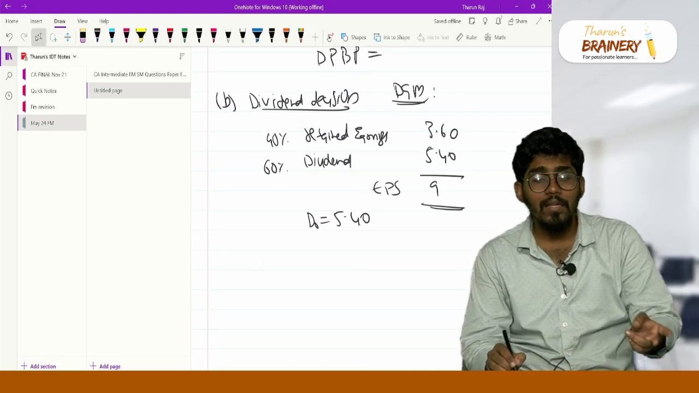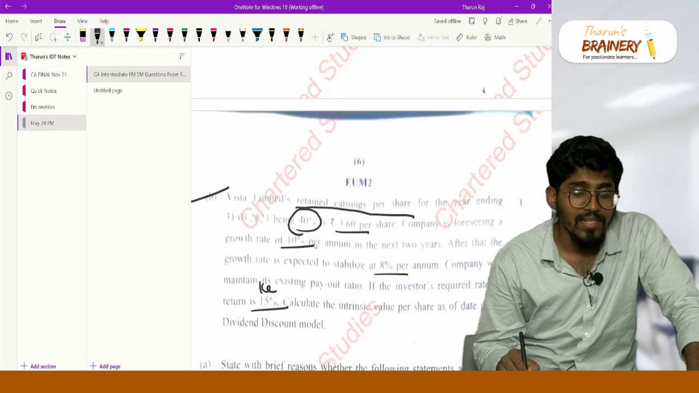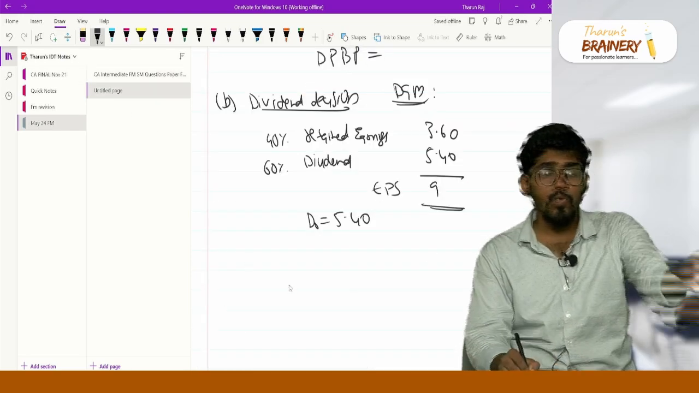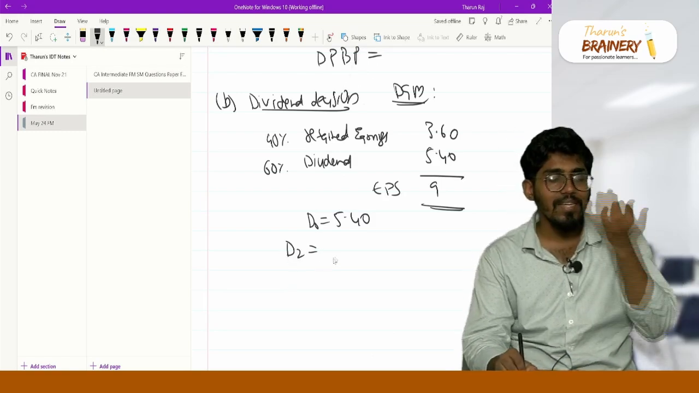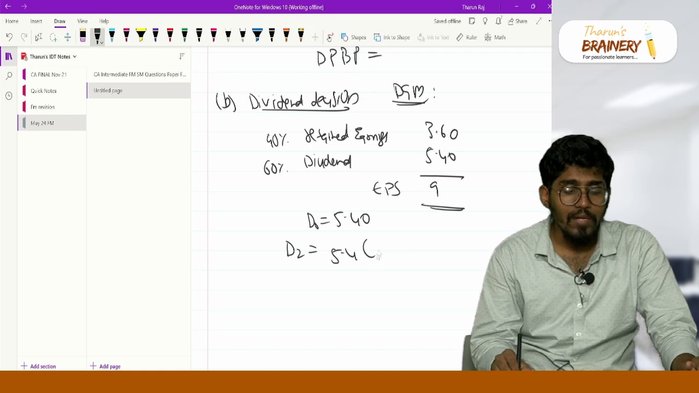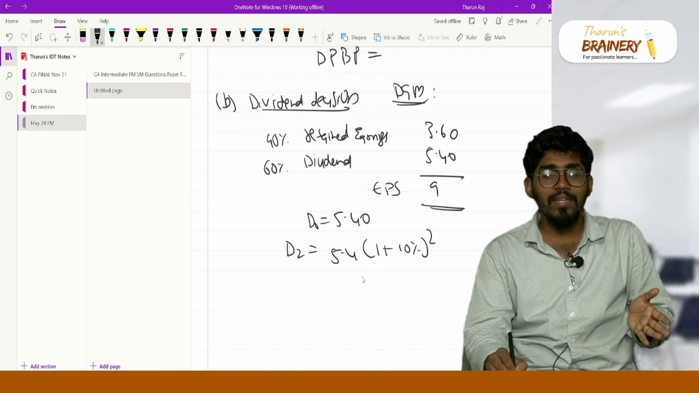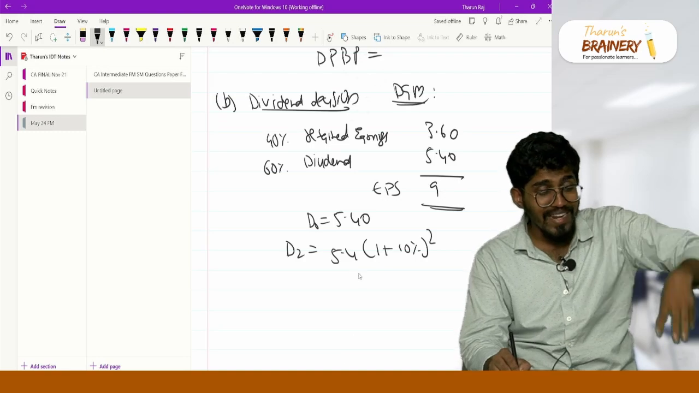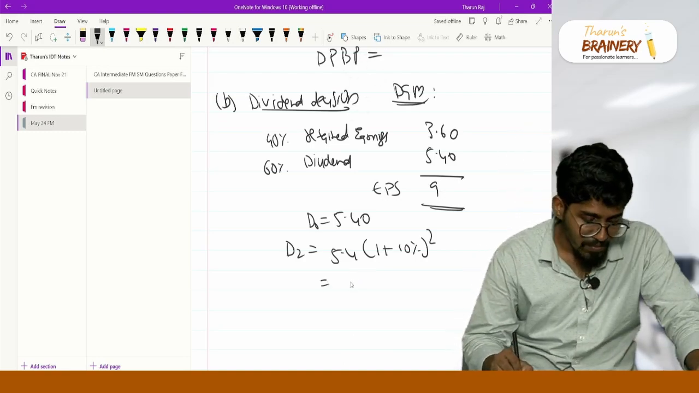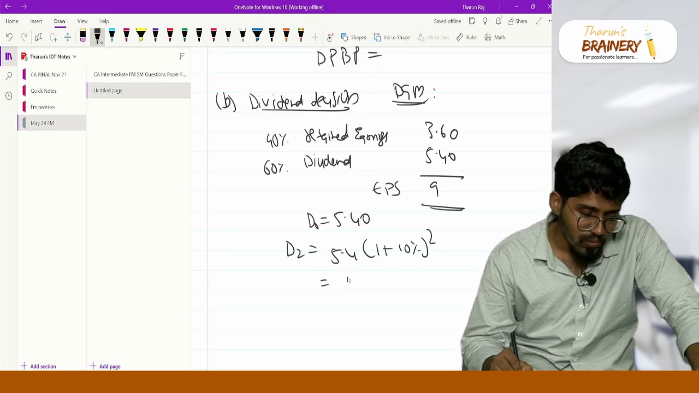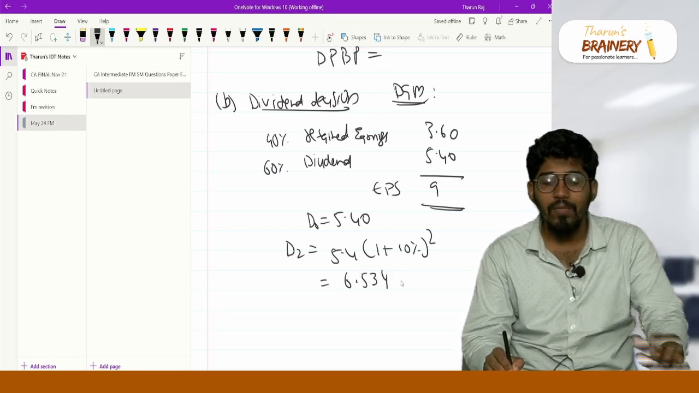Now what they're asking: for 2 years the growth rate is 10%, then the growth rate becomes 8%. So D2, what is my dividend in the second year? It is 5.4 into 1 plus 10% to the power 2. Right now my dividend is 5.4. Next year it will be plus 10%, and next year again plus 10%. So my D2 is equal to 6.534.